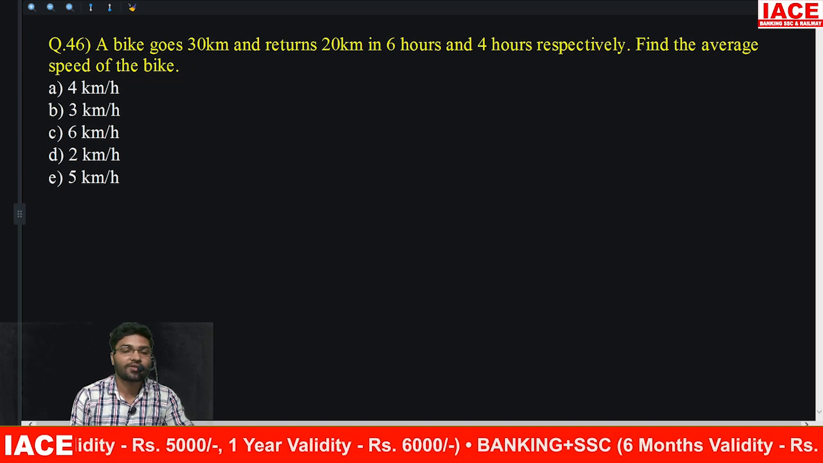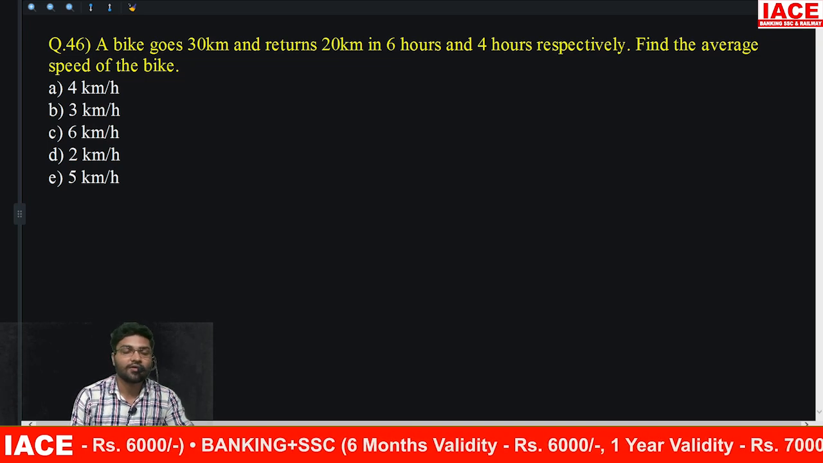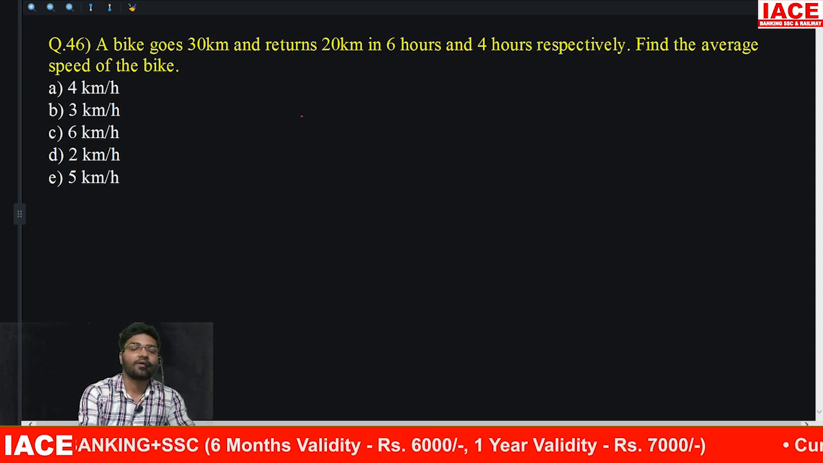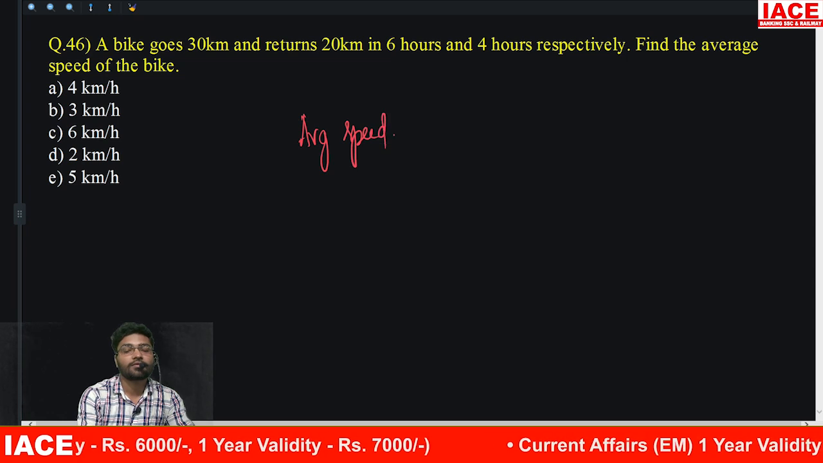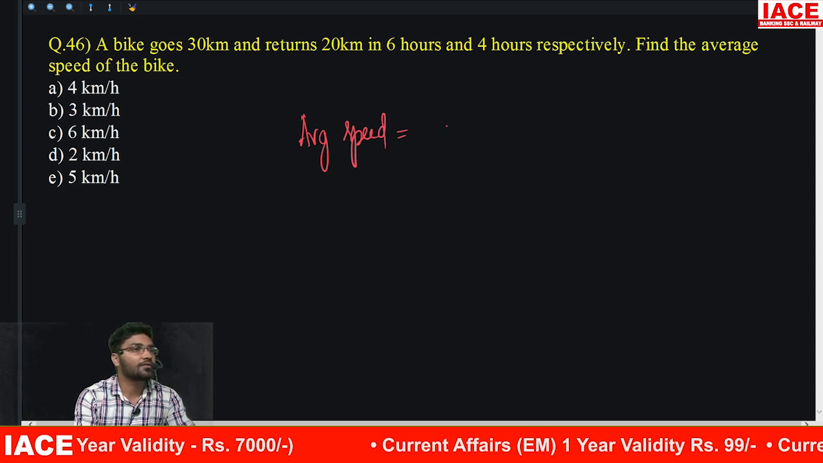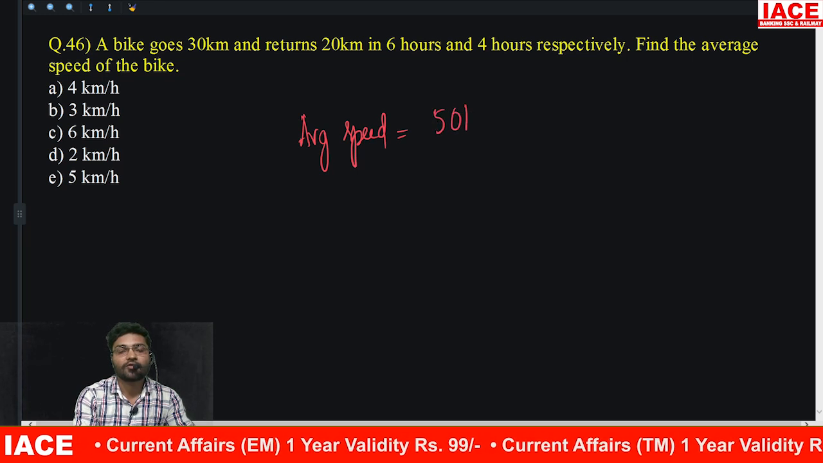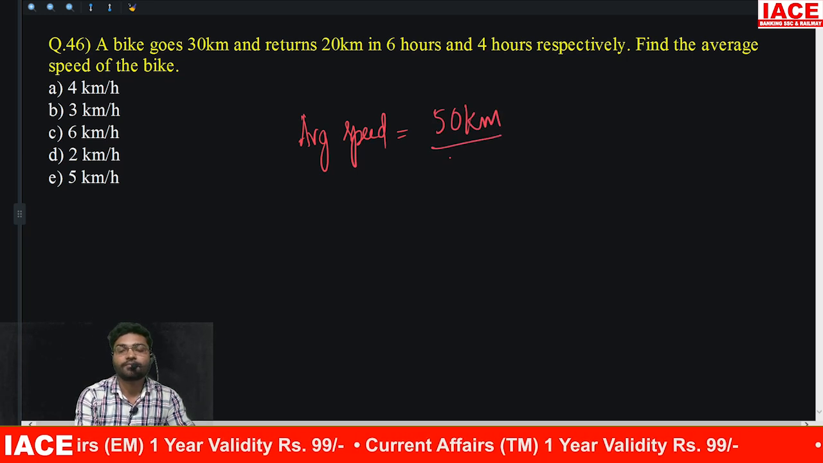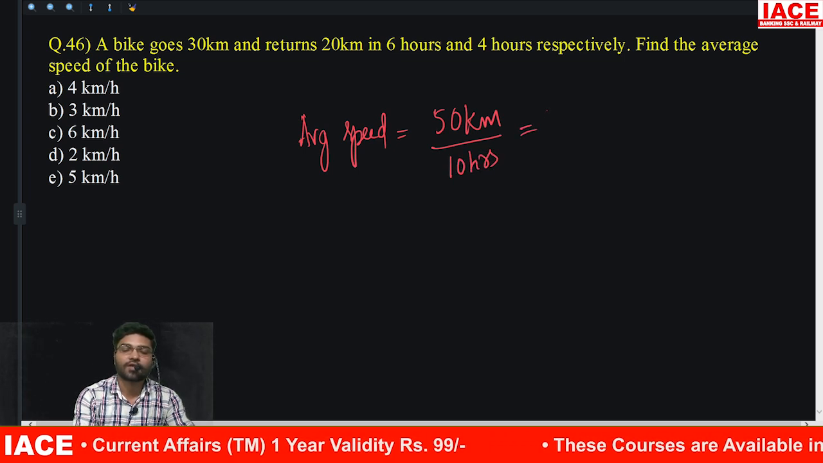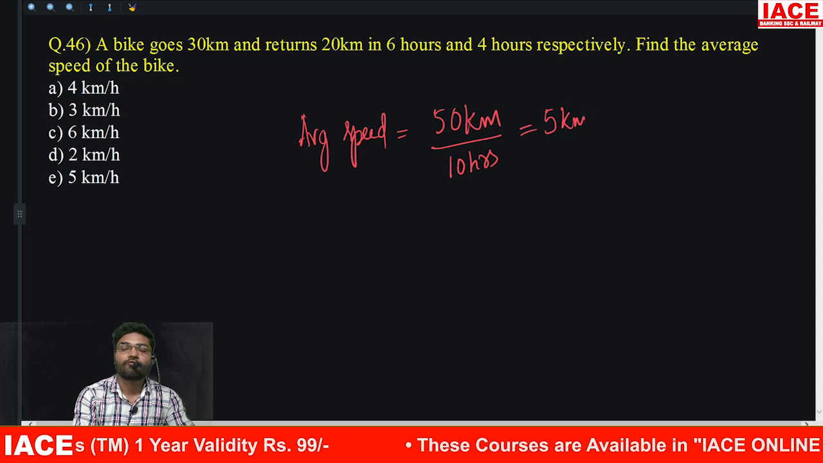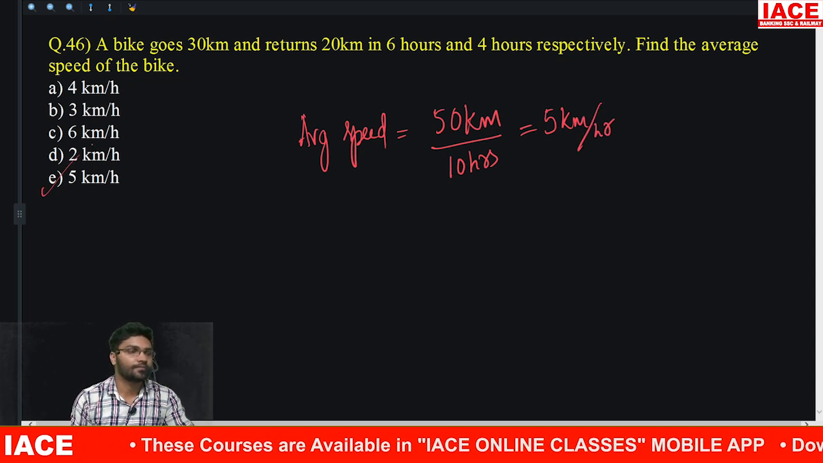A bike goes 30 kilometers and returns 20 kilometers in 6 hours and 4 hours. Find out the average speed. How do you find out average speed? Total distance by total time. Total distance 50 kilometers. Total time 10 hours. So average speed will be how much? 5 kilometers. Option.